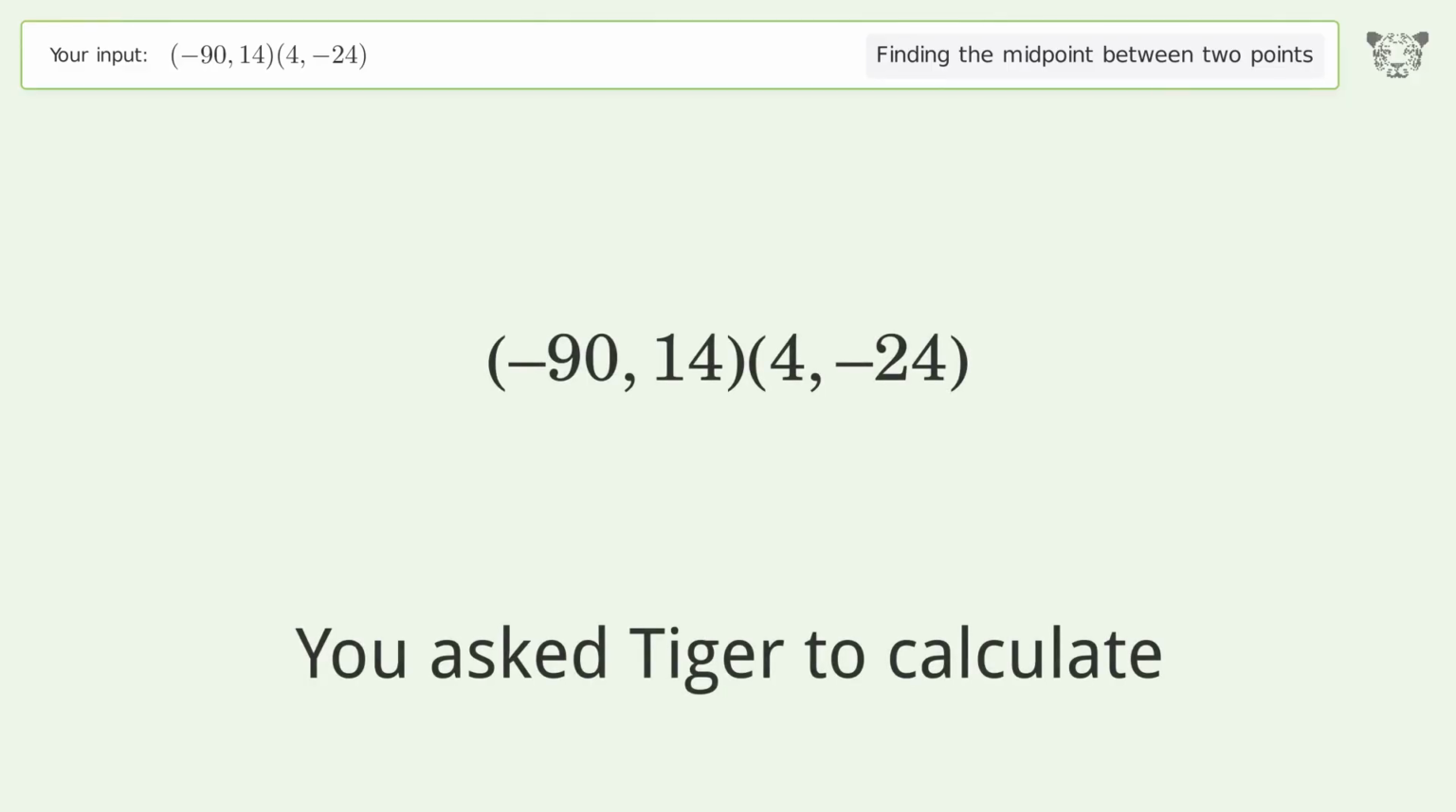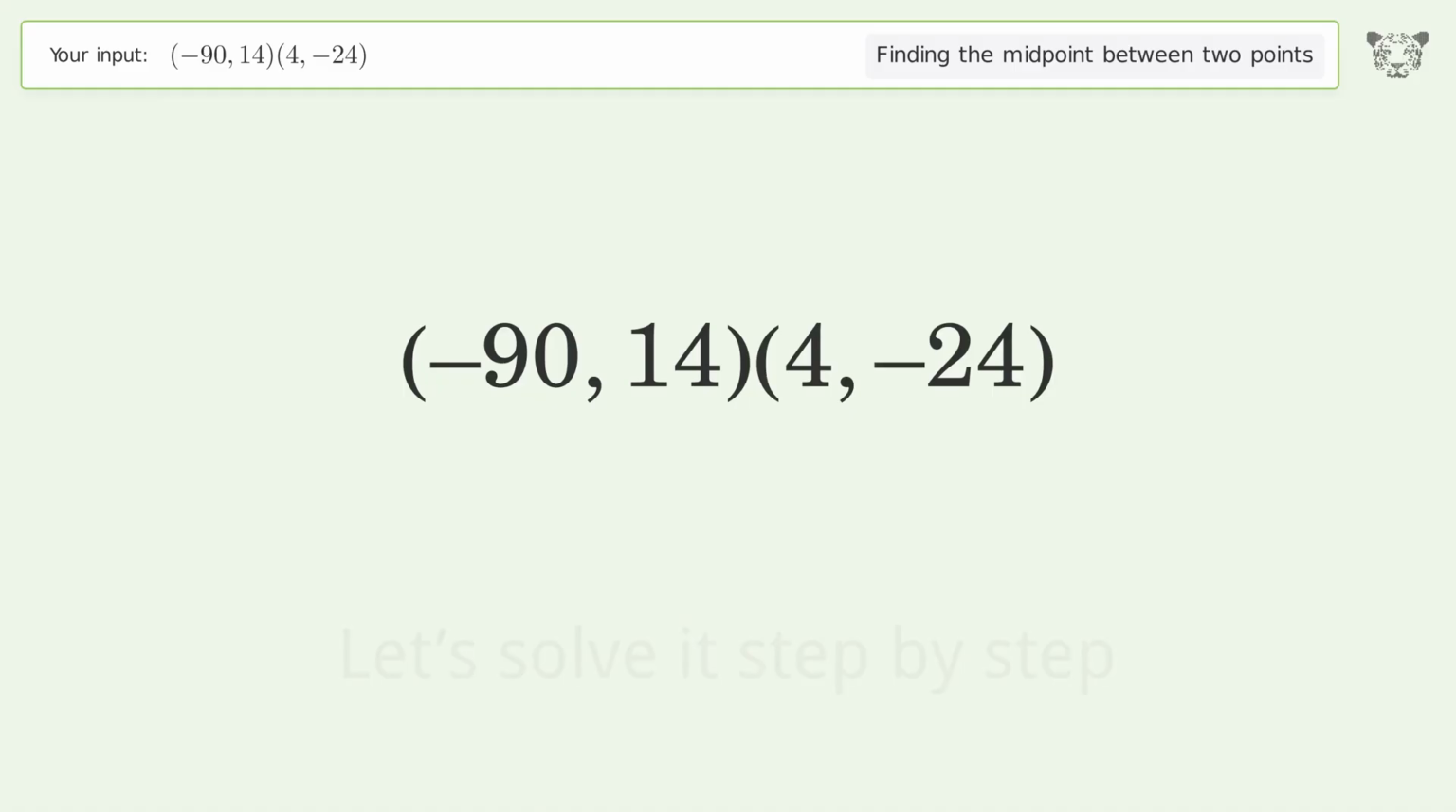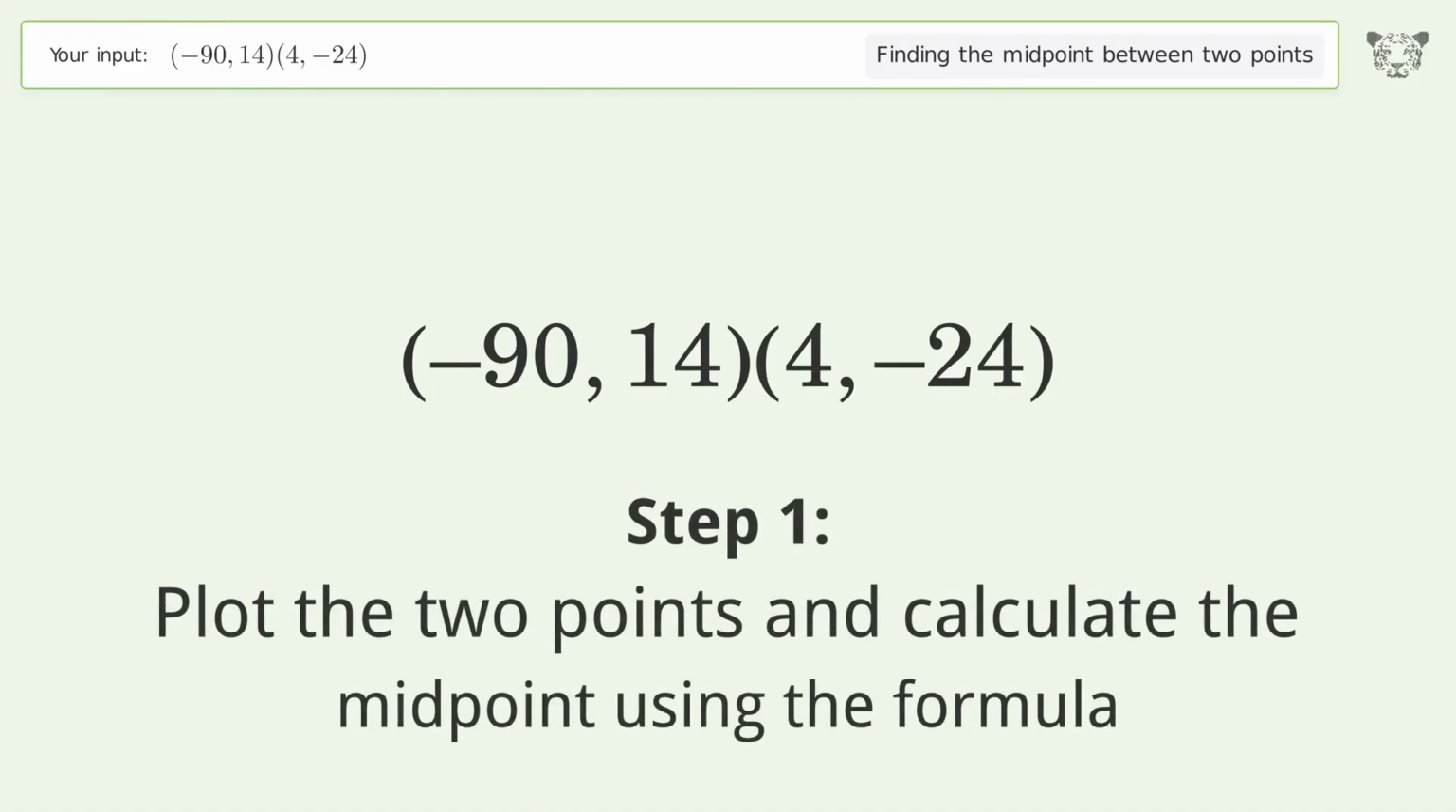You ask Tiger to calculate. This deals with finding the midpoint between 2 points. The midpoint between the 2 points is -43, -5. Let's solve it step by step. Plot the 2 points and calculate the midpoint using the formula.